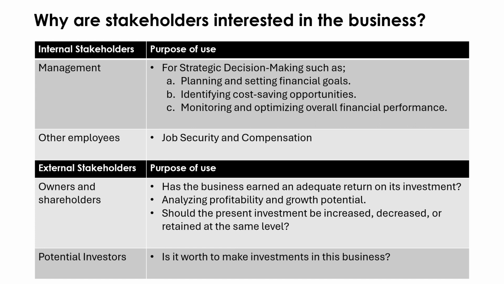For these purposes, the owners and shareholders use financial information of the business. Potential investors also use the business information to see whether it is worth making an investment in this business in future.